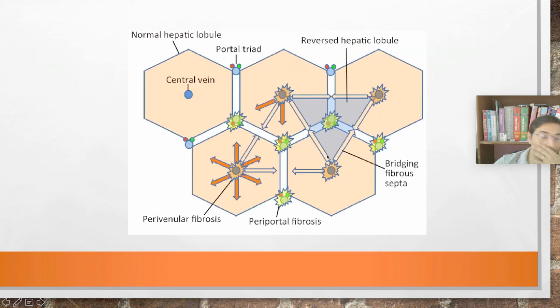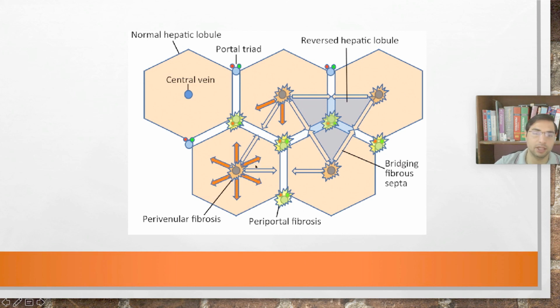So yeah, one more question was there, on the last slide. There was another question, about what is perivenular fibrosis and periportal fibrosis in micronodular cirrhosis. When these fibrotic bands, the excessive collagen and fibrin deposition, are around the portal region, we call it periportal fibrosis.